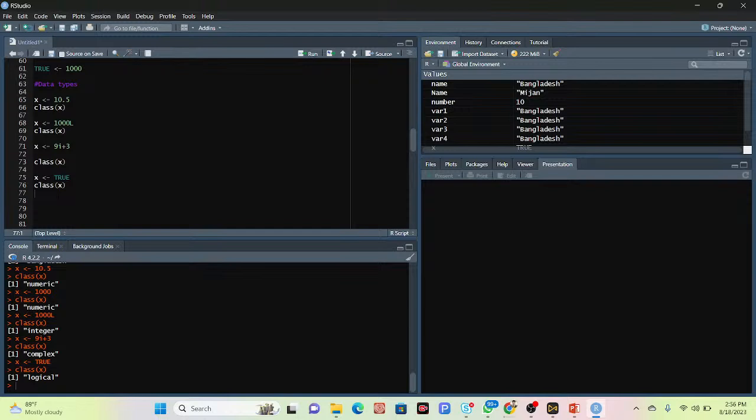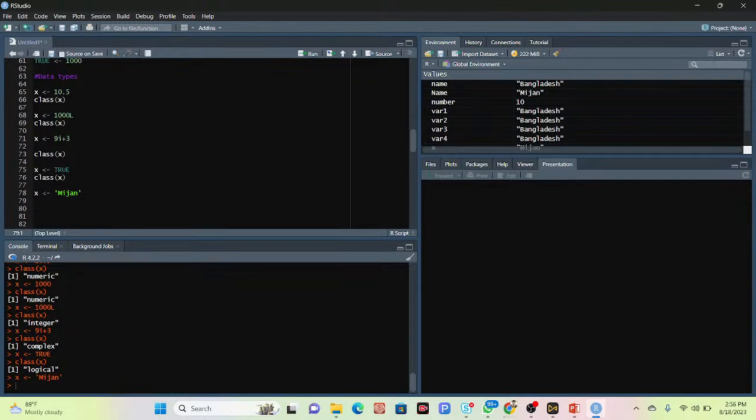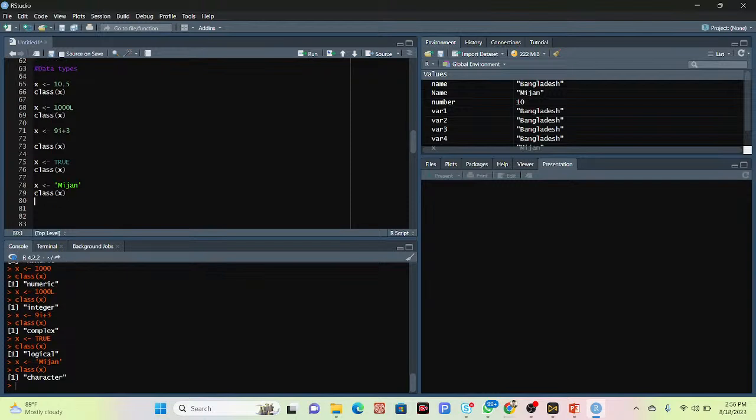And what is the character? You can see character is mainly text. Suppose I put here the text such as Nizan. Okay. So this time I simply check what the class is. Class mainly checks the data type. So class of x. Now I check, you can see I get character.